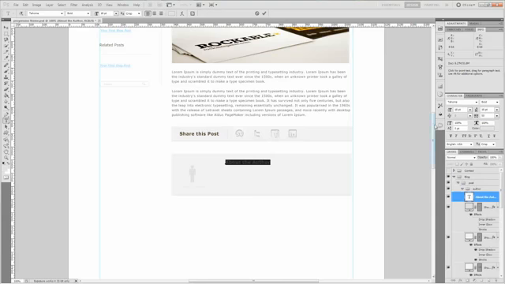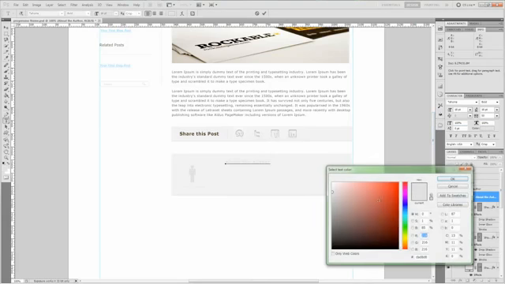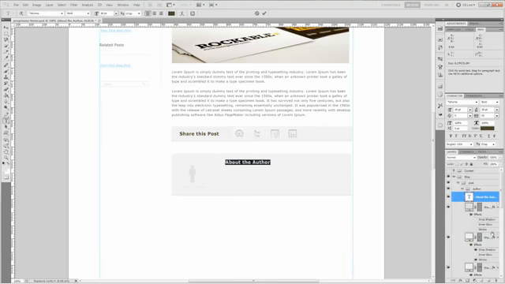We're going to leave everything here the same except for the color, and the color is going to be 372B14. Go ahead and grab your move tool and let's move it in line with the author image. Press Ctrl S to save.